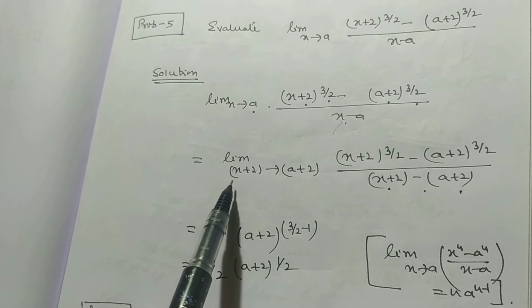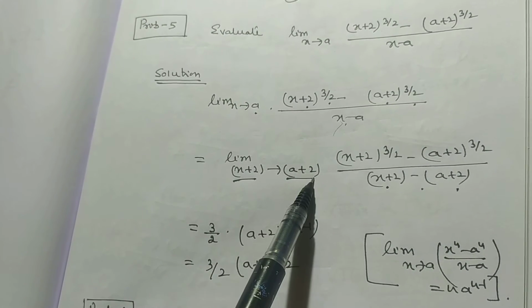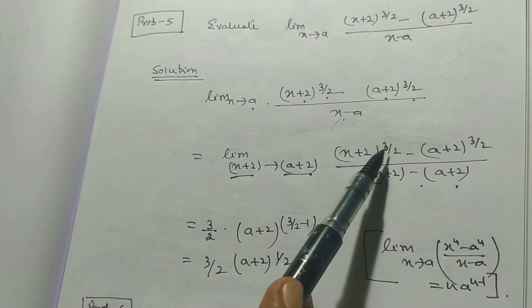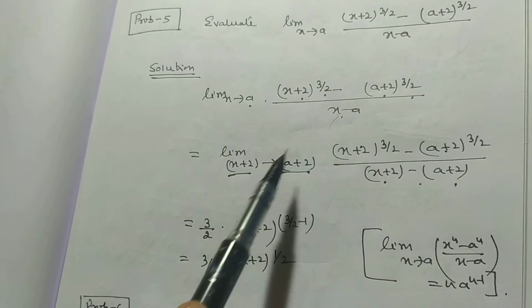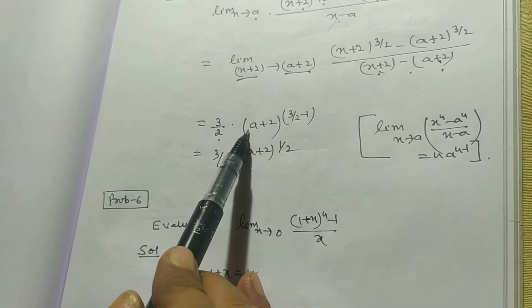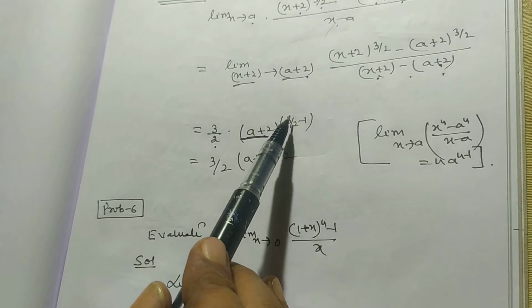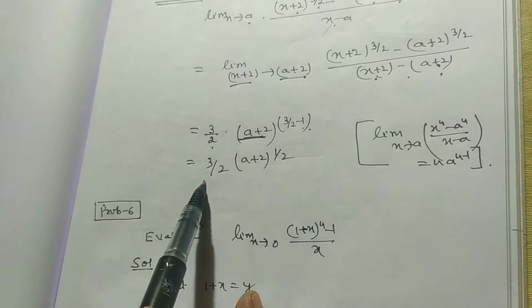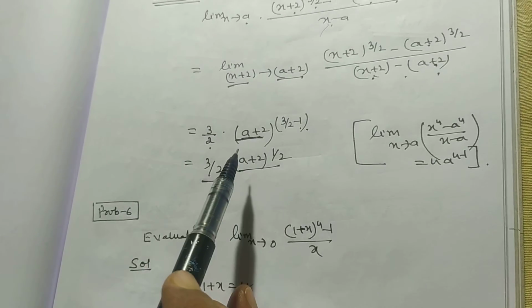And we write limit x plus 2 tends to a plus 2, and now it is on the formula (x to the power n minus a to the power n) divided by (x minus a), and its value will be 3/2 times (a plus 2) to the power 3/2 minus 1, that is 3/2 times (a plus 2) to the power 1/2.